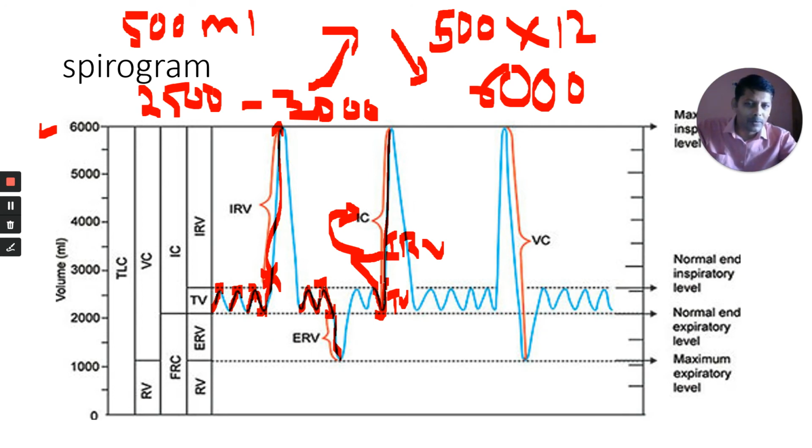If you add these two, what are these two? This is tidal volume. This is expiratory reserve volume. If you add these two, what you get is the expiratory capacity. Expiratory capacity is not shown here. This is the total volume of air that you can expire after normal inspiration. Apply this to your body, then you will remember.